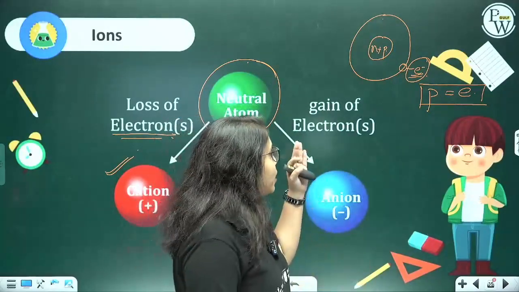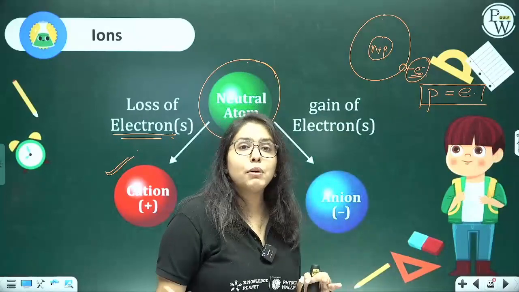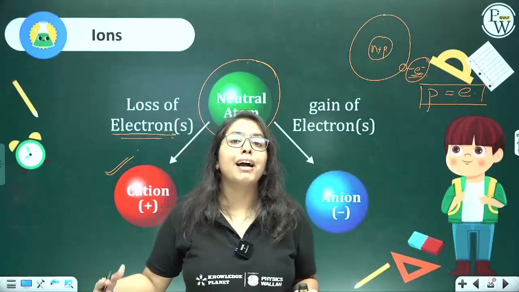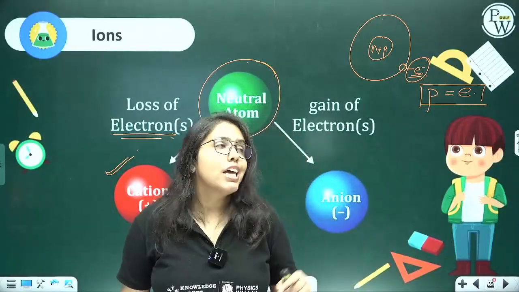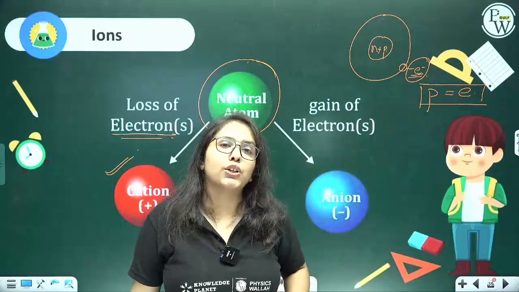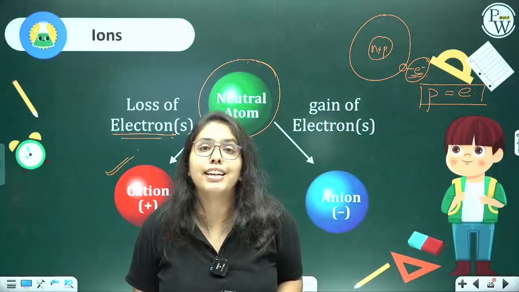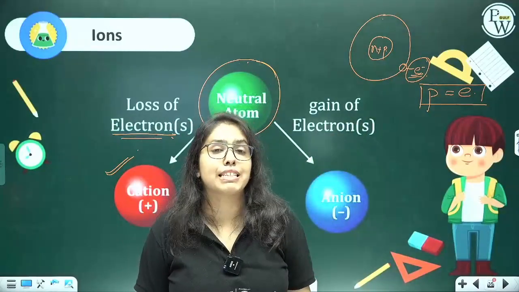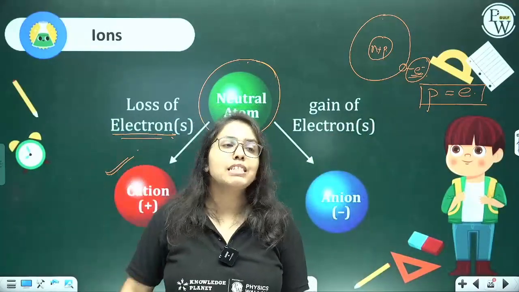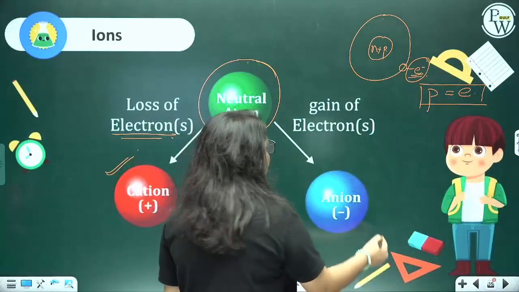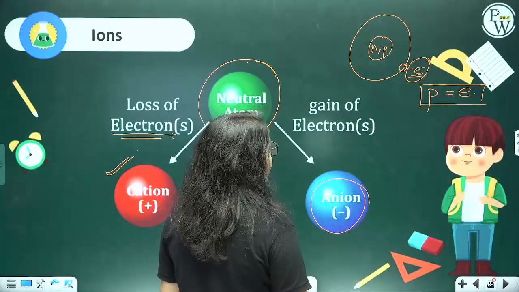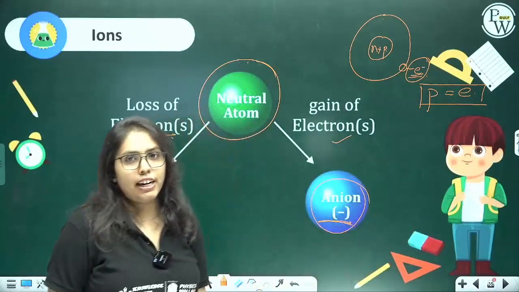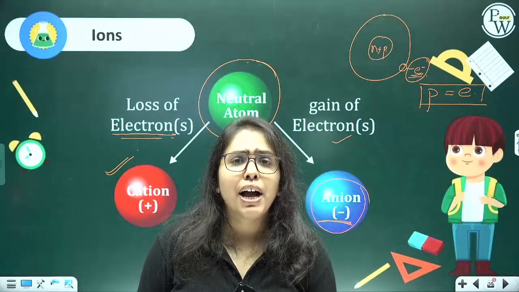Now, when I talk about anions, non-metals are the ones which are gaining electrons, right? When these non-metals gain electrons, what happens? In a neutral atom, the protons are equal to electrons. If it is gaining electrons, the net charge on the atom is going to be negative, because the number of electrons is going to increase. Thereby an ion is formed, and these anions are nothing but negatively charged entities which are formed upon gain of electrons. So that is how ions are formed.